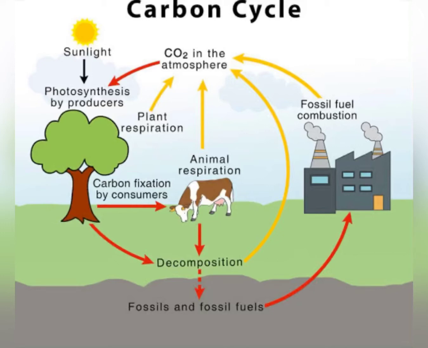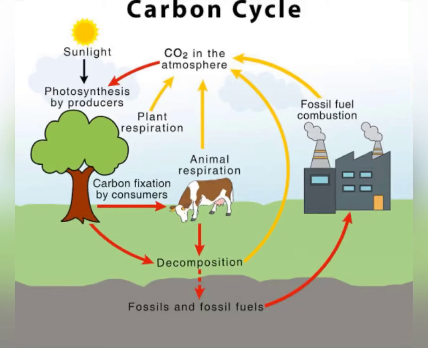We all know that plants use carbon dioxide from the atmosphere during the process of photosynthesis and produce carbohydrates, or you can say glucose. Now these carbohydrates are used up by living organisms. If plants and animals are submerged under the earth crust, fossil fuels are formed, and these fossil fuels are used for the process of combustion. So this way carbon dioxide from the atmosphere is used by living organisms.